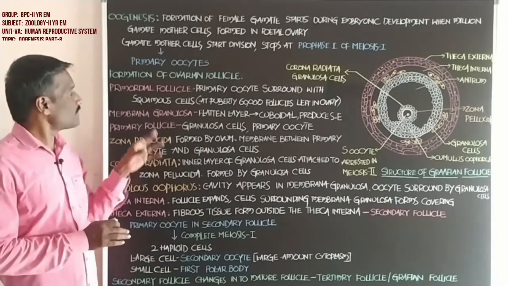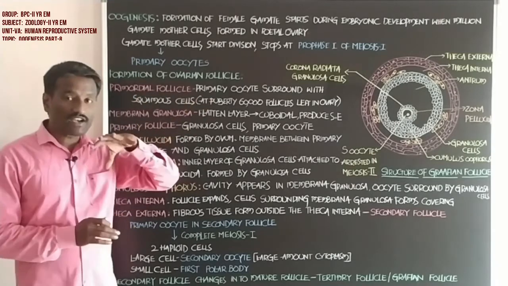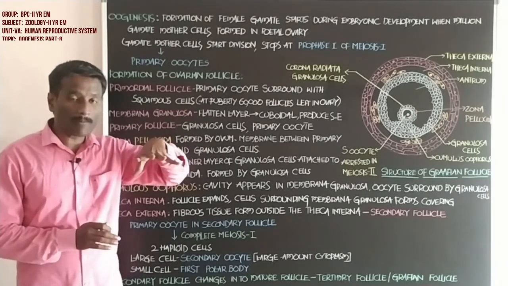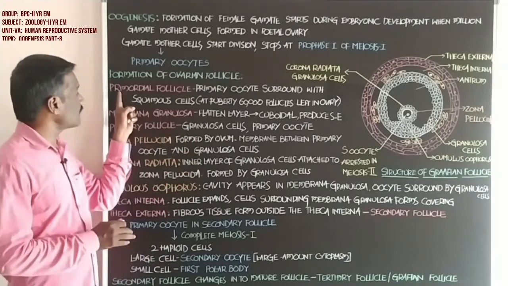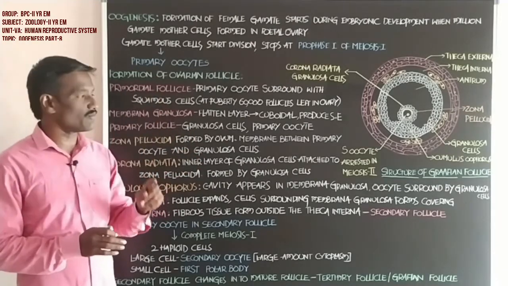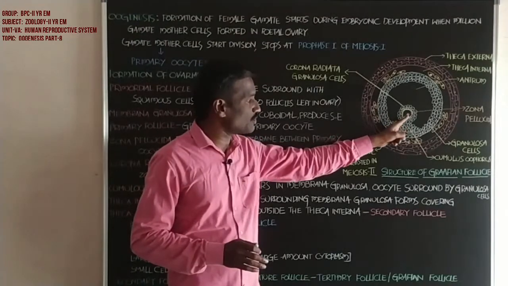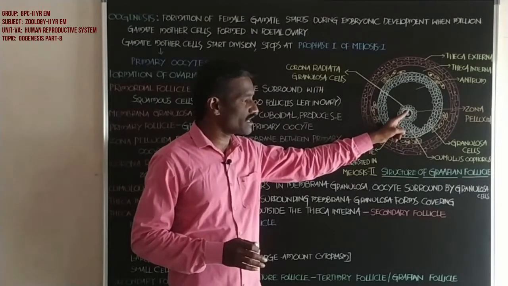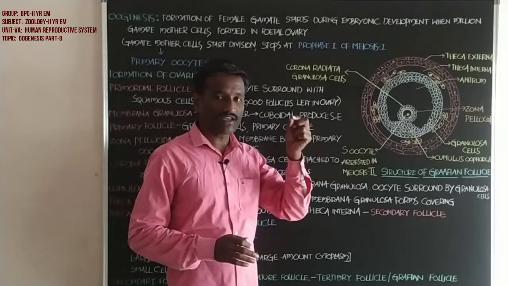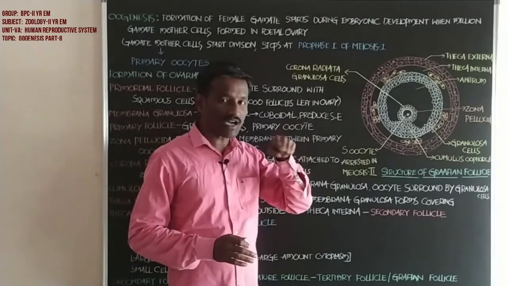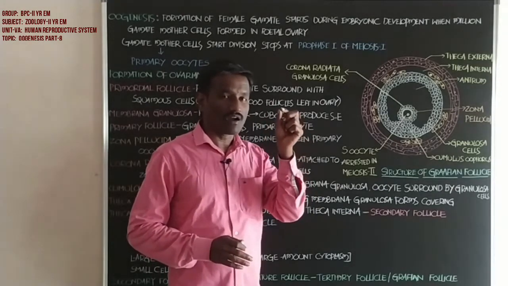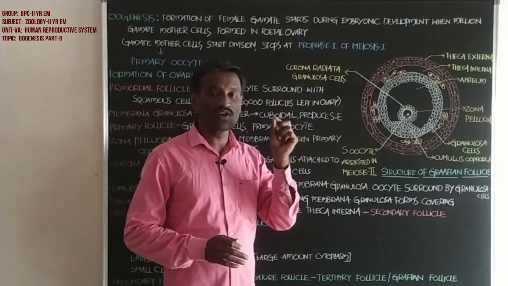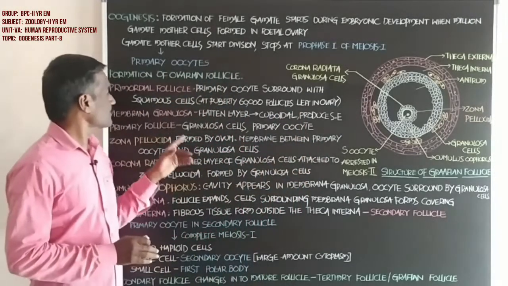When the primary oocyte is surrounded with squamous cells, it is called a primordial follicle. The oocyte in the ovary that is surrounded with the flattened cells is now called a primordial follicle.